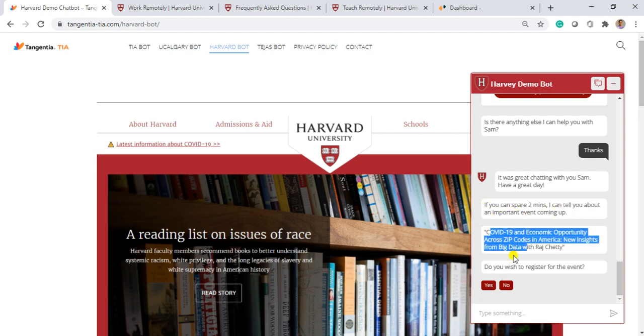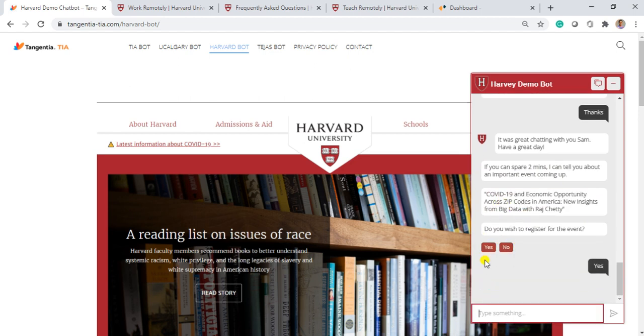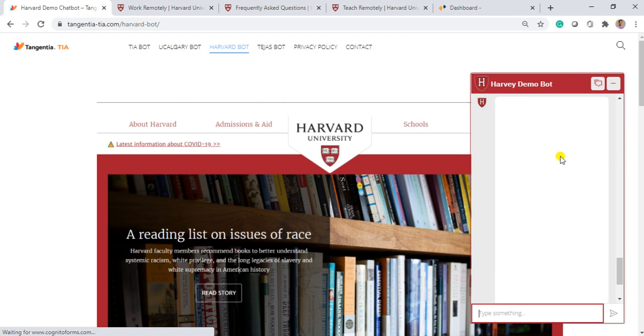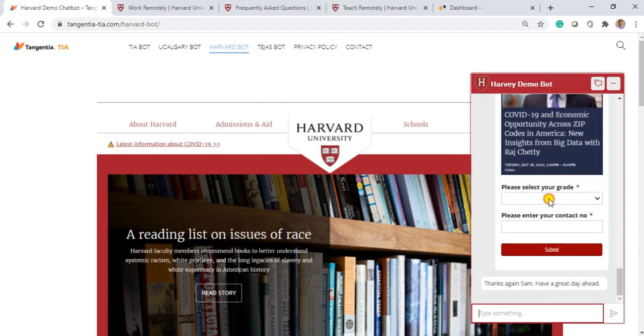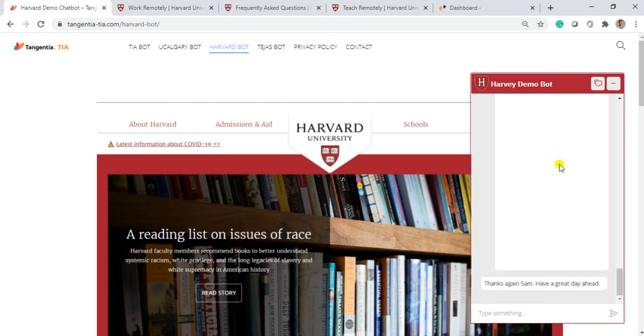It tells about the event, and it is also asking whether the user wants to register. So say Sam wants to register for the event, and once he clicks yes, he will get a form like this. So these kinds of forms we can put inside to take feedback from users, or to fill different forms, or for any advertisement of upcoming events. All these things can be done.